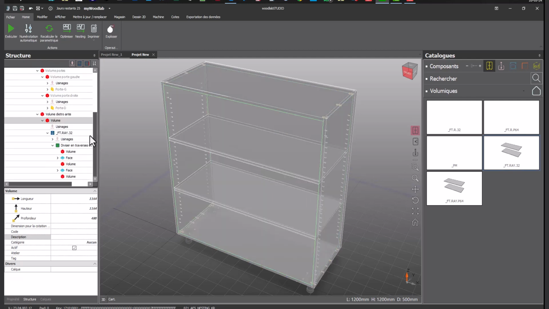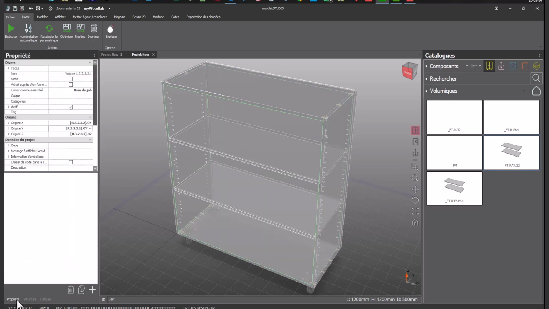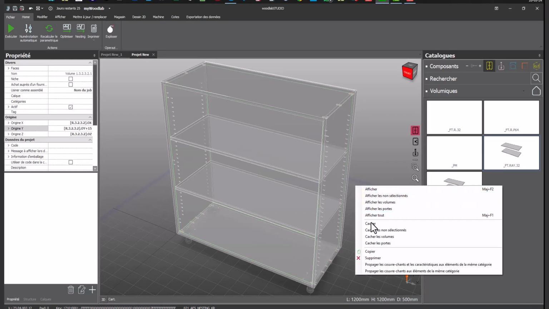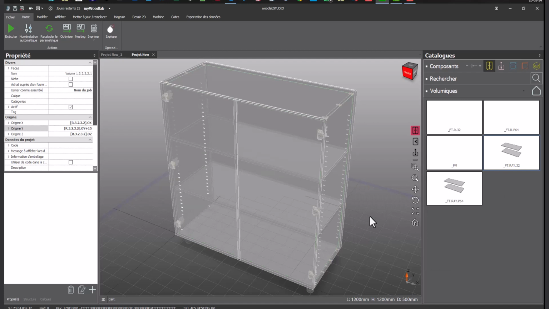I would like a 15mm recess of the shelves. I edit the variable for this purpose and I add 15mm to it, which translates into a reduction. Right-click, Show All.